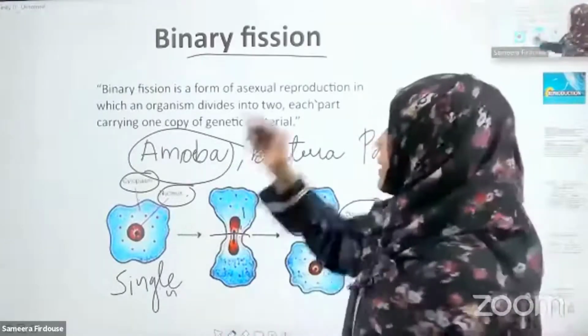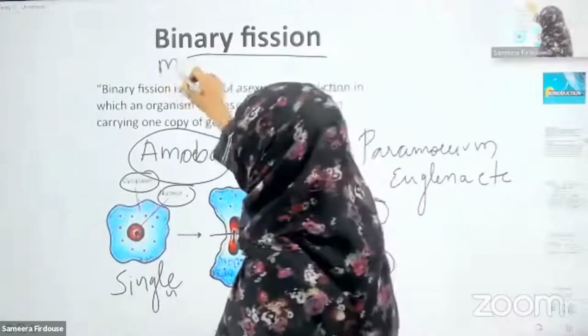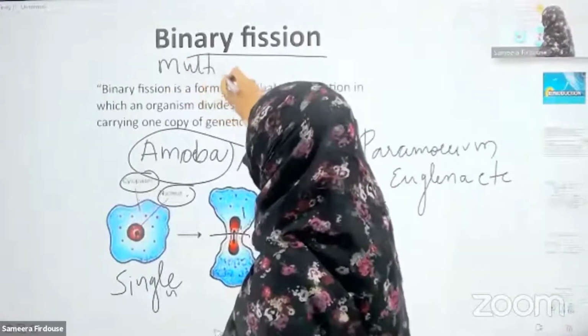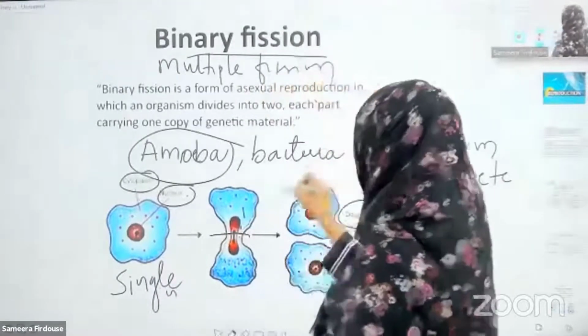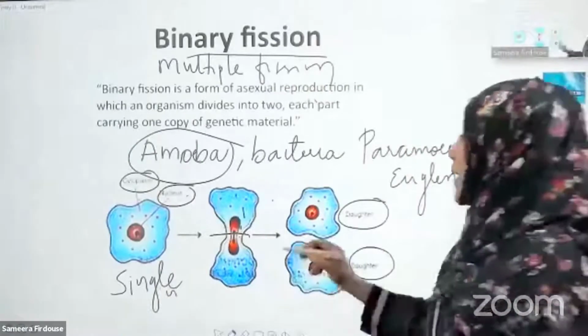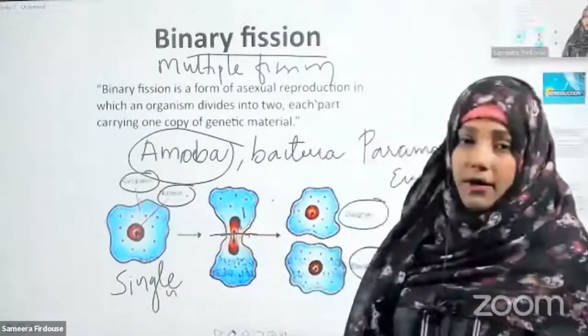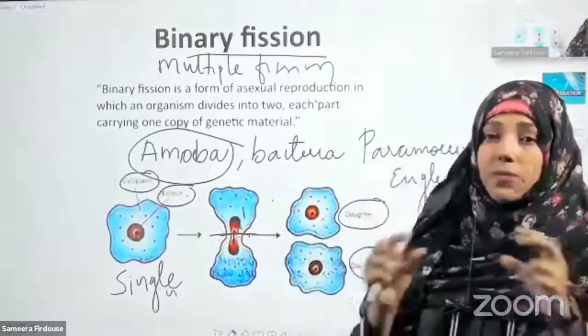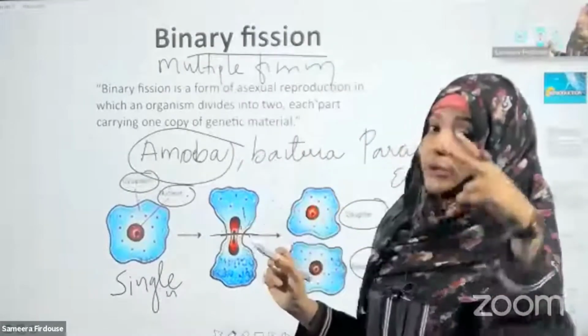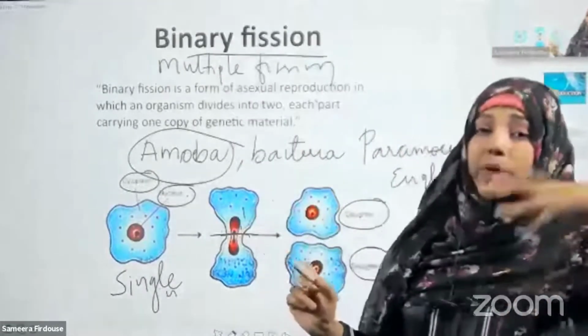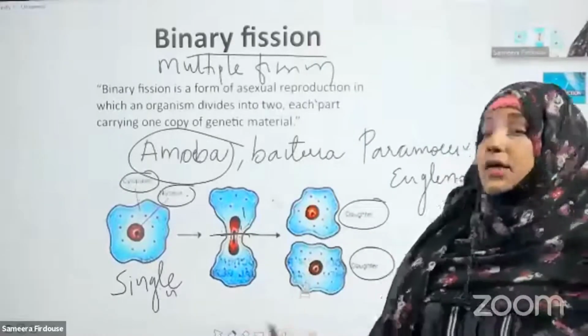What is multiple fission? Sometimes what happens, the same organism, instead of dividing into two equal halves, can divide into many smaller ones. The nucleus can be split not into two regions, but into 8 regions, 6 regions.